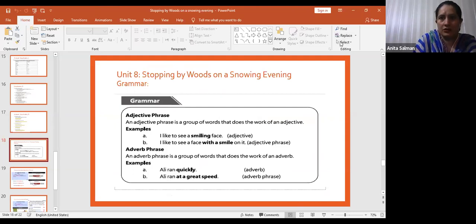Can you see on the screen? What is an adjective phrase and what is an adverb phrase? Today we are going to do this one. Is there any question regarding your vocabulary and comprehension or the poem? You can ask me, right? And then we are going to start our next part, that is the grammar part.